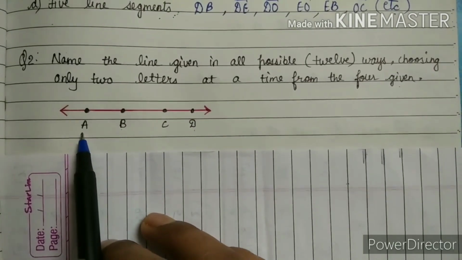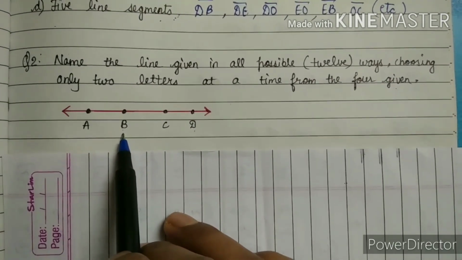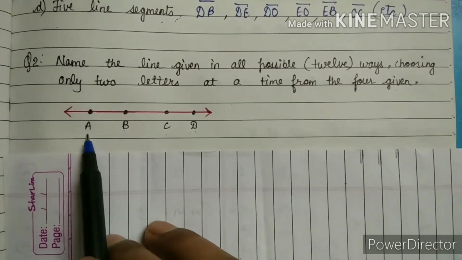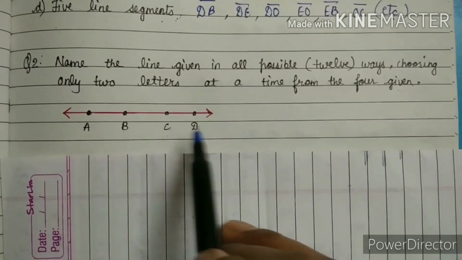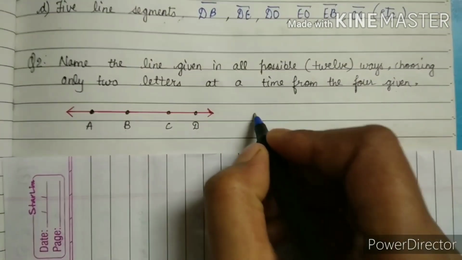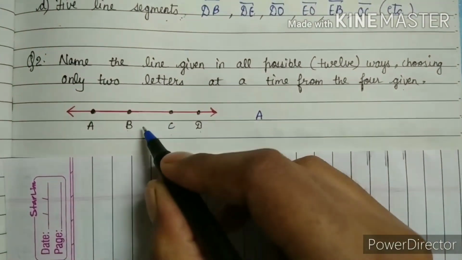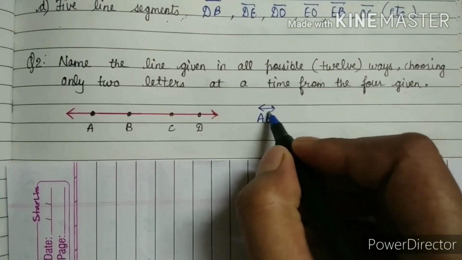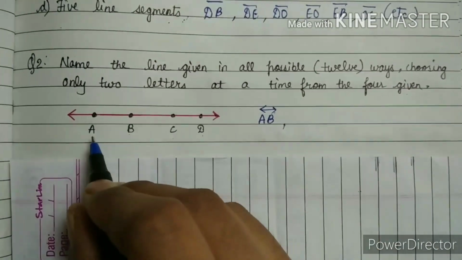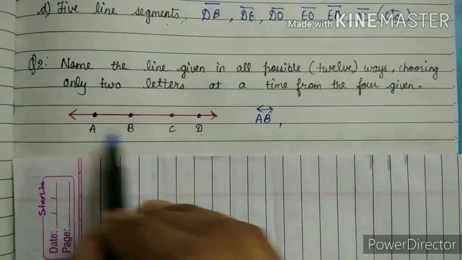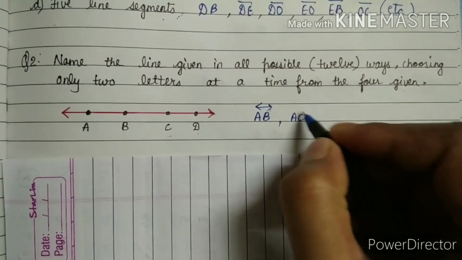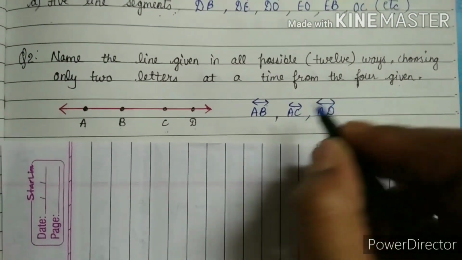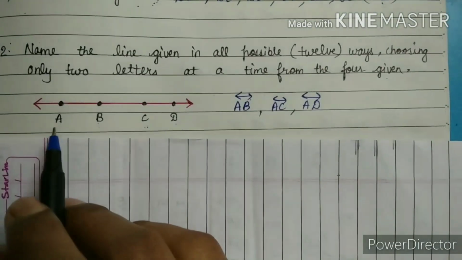So if we are taking A, then with A another is B. If we are taking A, one more is C. If we are taking A, the last is D. This is the manner we have to follow. So if we start by taking A, the next is B, that's why we have to put an arrow-sided line. If next with A, C will come, and the last with A, D. So these 3 are the possibilities with point A.